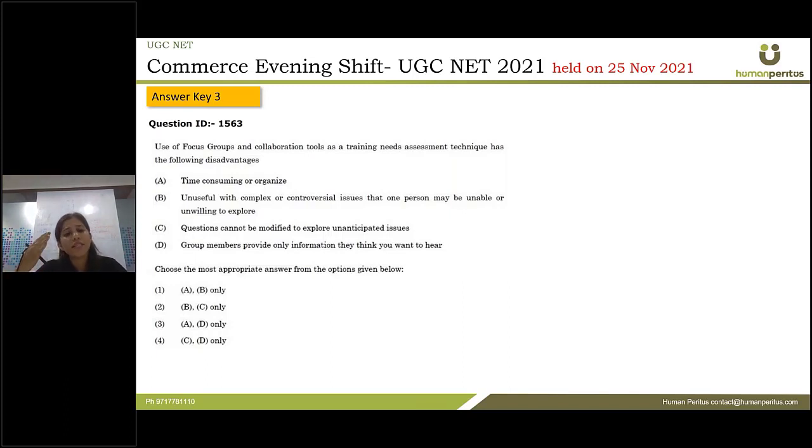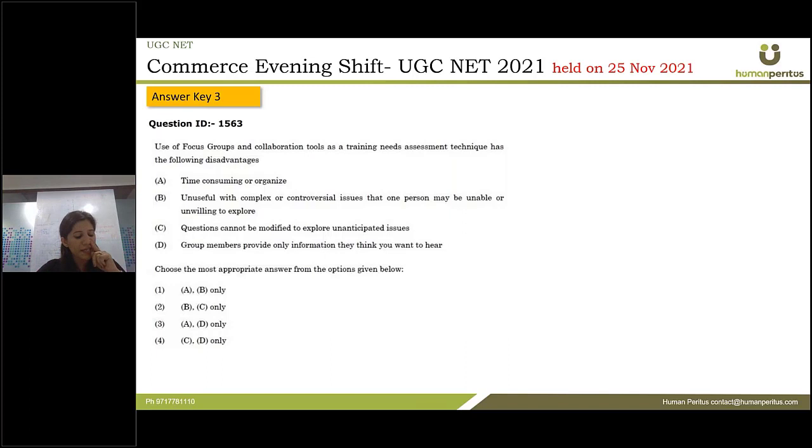Right, he sets certain questions and then he initiates the discussion or the interview for that particular group. So obviously, let us see the disadvantages. Whenever there is a question asking about any process or project's advantages or disadvantages, it should always be based on the most appropriate one. There are no certain or factual advantages or disadvantages of a particular thing. So the most appropriate options have to be chosen.